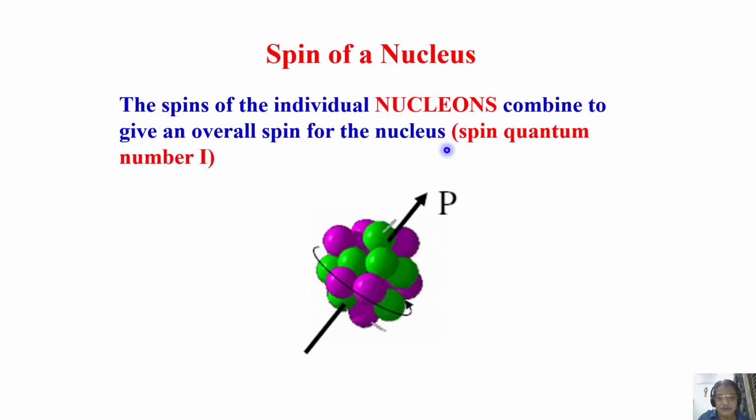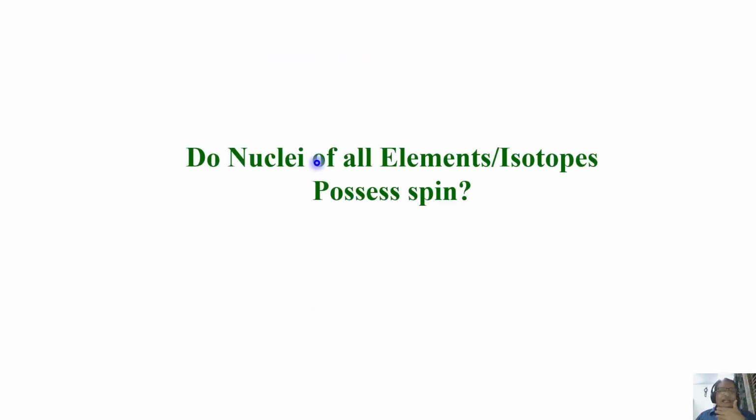Remember, they combine in such a way, they align in a particular manner, so that the whole nucleus as such will get a spin. That is, an overall spin will be given for the nucleus. This is called the spin quantum number I of the nucleus. Now, to make it understood, let us go further. The question let us ask: do all nuclei of all the elements or isotopes of elements possess spin?